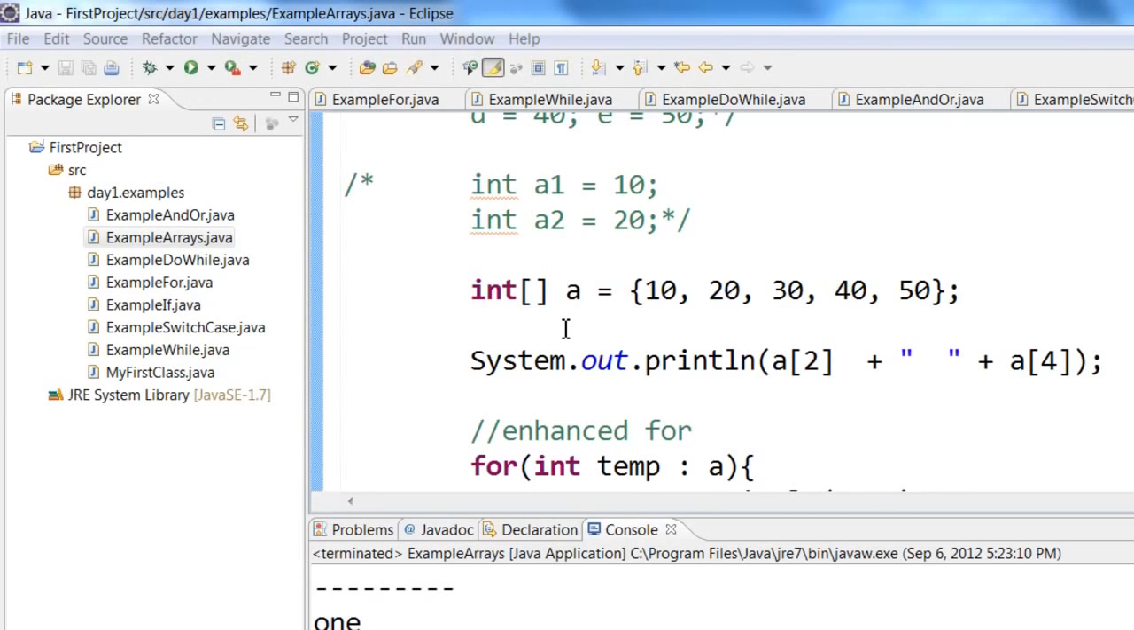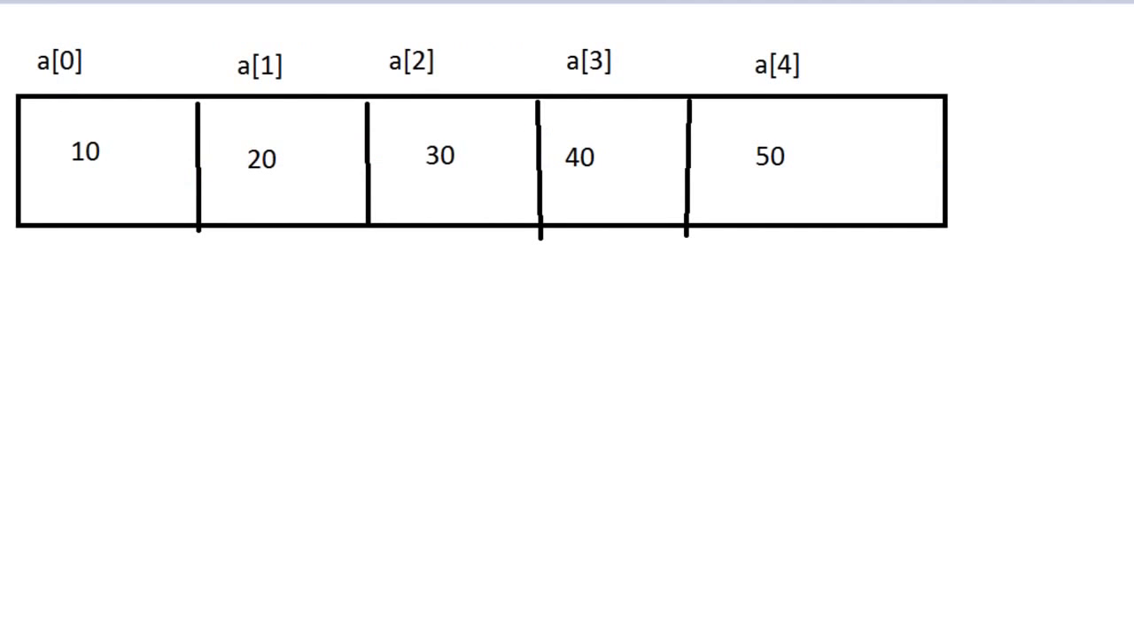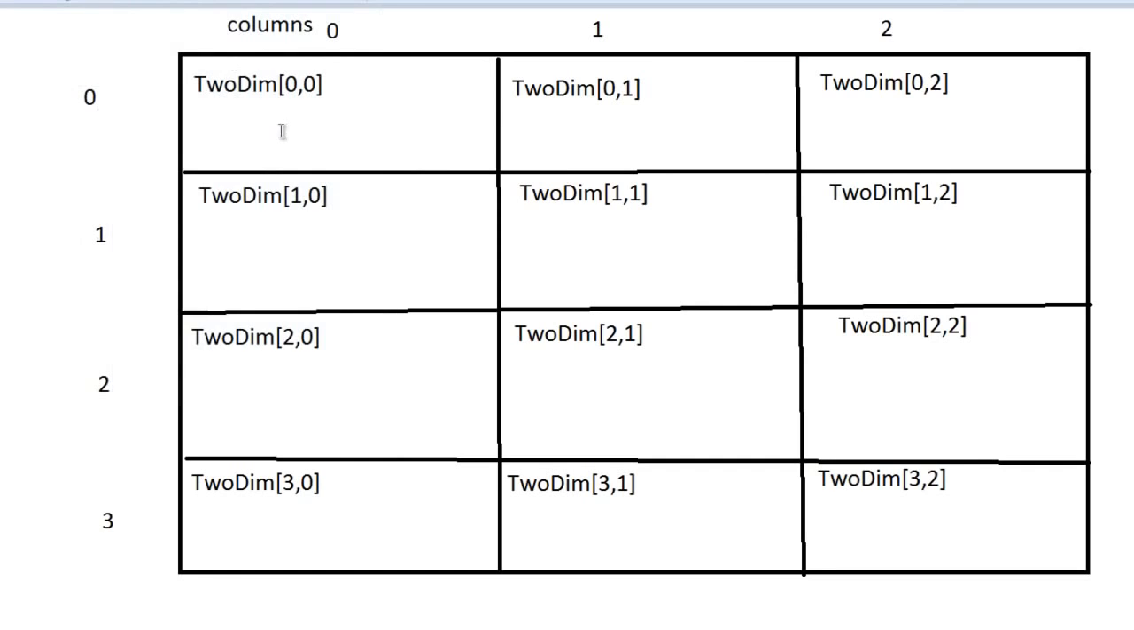Next, let us take a look at a two-dimensional array. So here I have a class called example2dim array. Now arrays need not be one dimension like this. That is, you have one array of numbers. It can be two-dimensional. What does it mean by two-dimensional? Two-dimensional arrays are a kind of a matrix. So here you have columns, column 0, column 1, column 2, and then rows, row 0, row 1, row 2 and row 3.